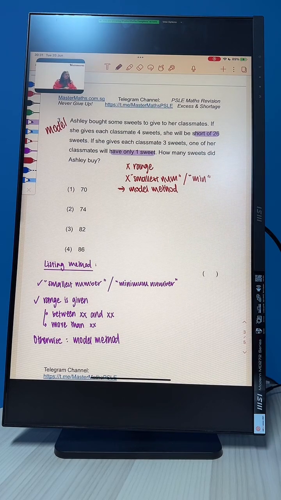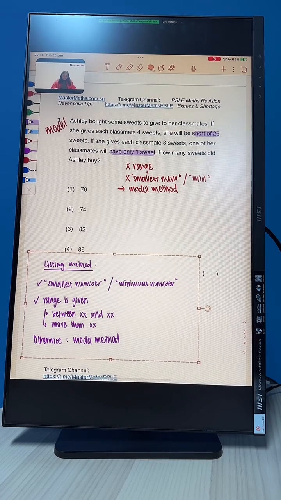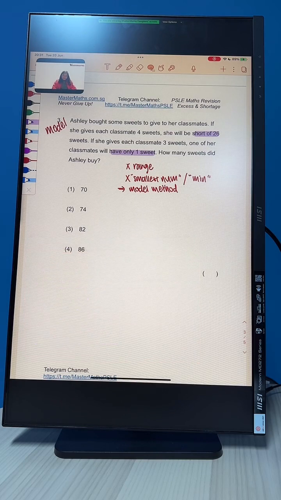Great. For those of you who've gotten it right in identifying, you have gotten the first step correct, well done. We don't use the listing method here, we use the model method. Let me remove this so that I have some space.